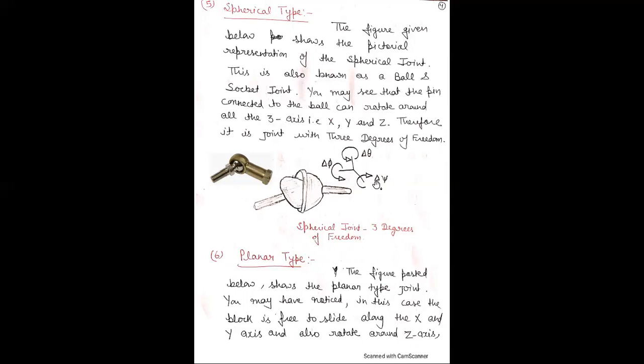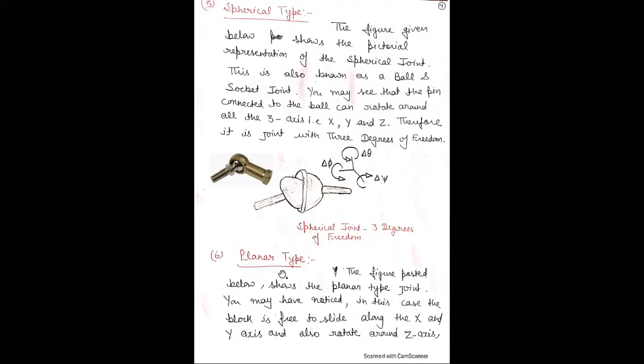These are the 3 coordinates, psi, theta and phi, and this is an example of the spherical type joint. The ball can be used here, also a ball and socket joint. In a ball and socket joint, there are 3 degrees of freedom, and the body can easily rotate in all the 3 axes.